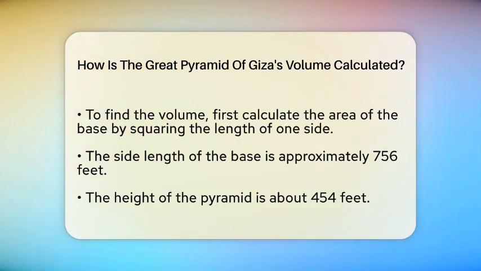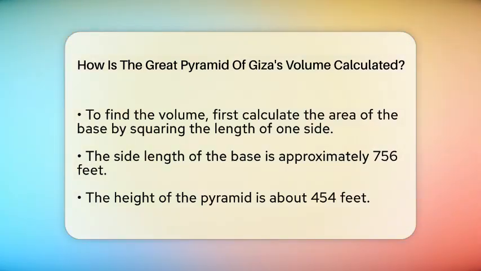Next, we look at the height. The height is the straight line from the ground up to the very top point of the pyramid. For the Great Pyramid, that height is approximately 454 feet. Now, to find the volume, we use a special formula. We take the base area, multiply it by the height, and then divide everything by 3.